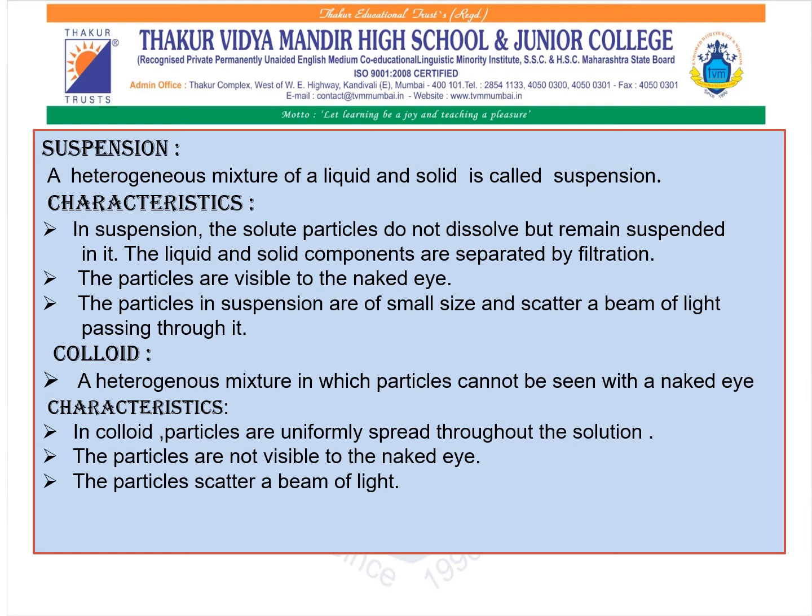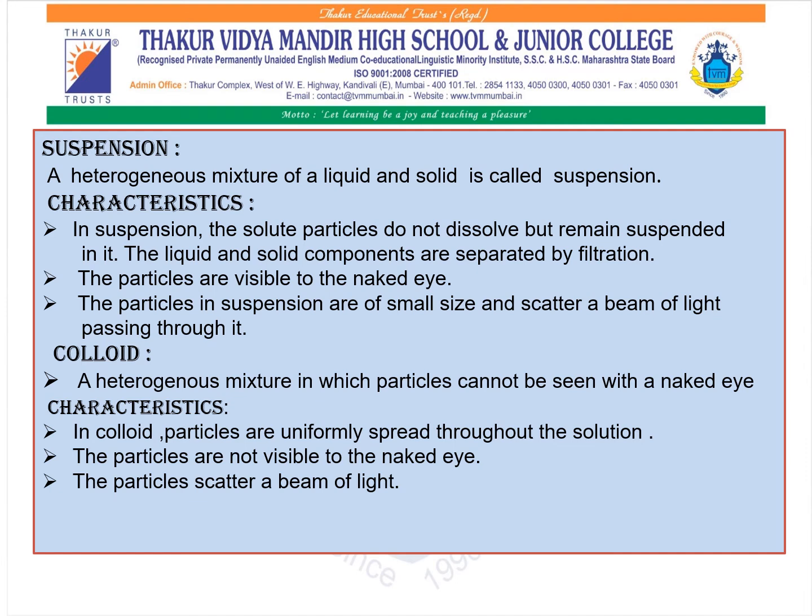Now coming to the next, colloid. What exactly is a colloid? A heterogeneous mixture in which the particles cannot be seen with the naked eye is referred to as a colloid. Now the characteristics of colloid. In a colloid, the particles are uniformly spread throughout the solution.